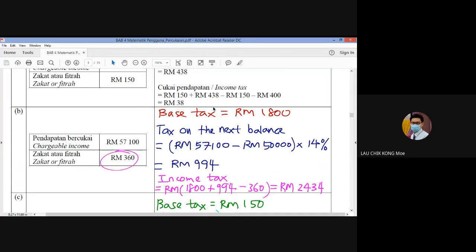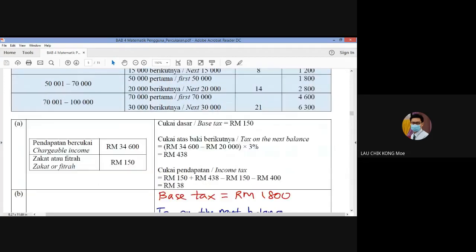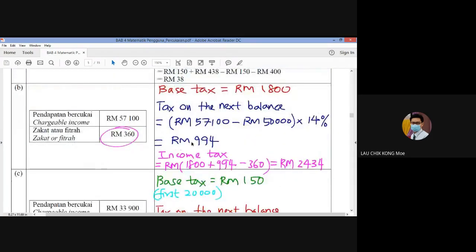And then tax on the next balance. We use 57,100 minus the 50,000 and then times the rate, which is 14%. So you need to pay 994 ringgit. And then this chargeable income is already more than 35,000, so we cannot get the rebate of 400 anymore.